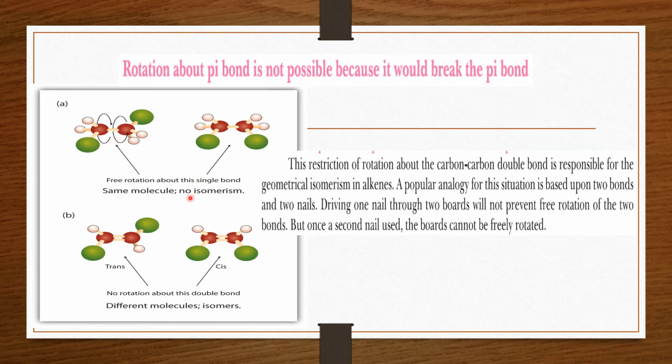But in case of the double bonds, you can take this double bond as the two nails. So when two nails are driven through these boards, what happens? Free rotation of the molecule is not possible, as when you try to rotate the molecule about this double bond, it will break. So once a second nail is used, the board cannot freely rotate. The molecules cannot rotate freely, and this rotation is not possible due to the presence of this double bond.